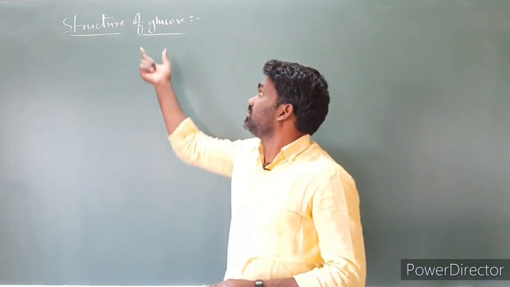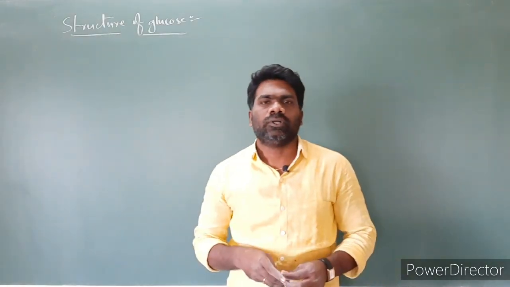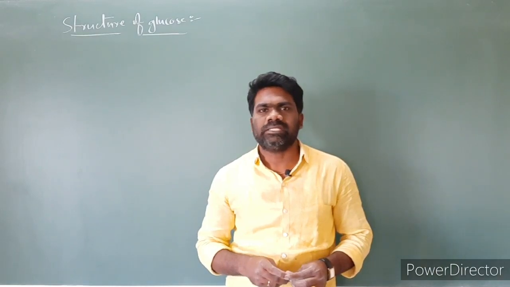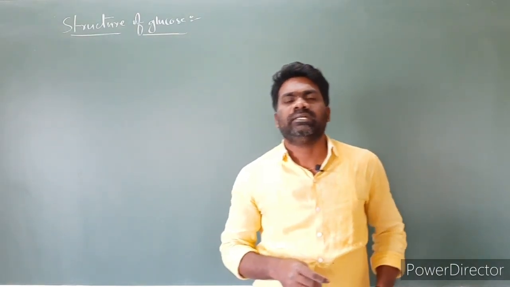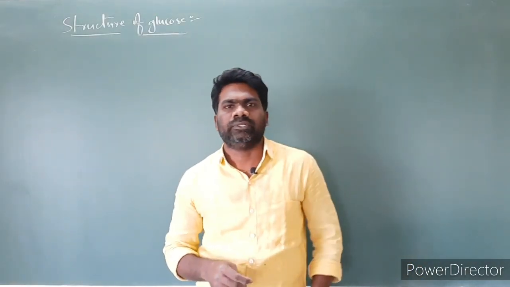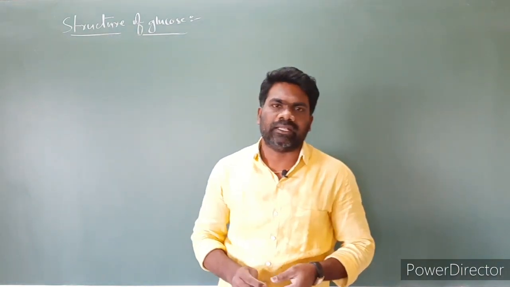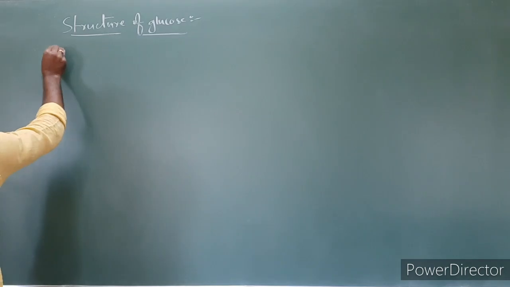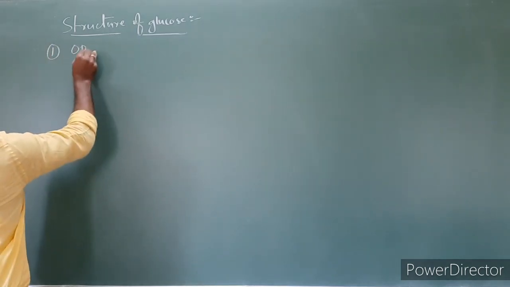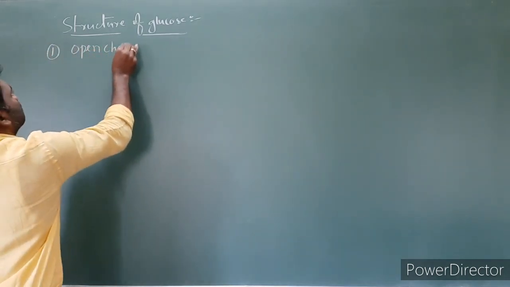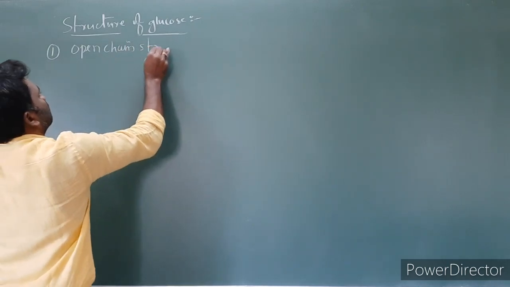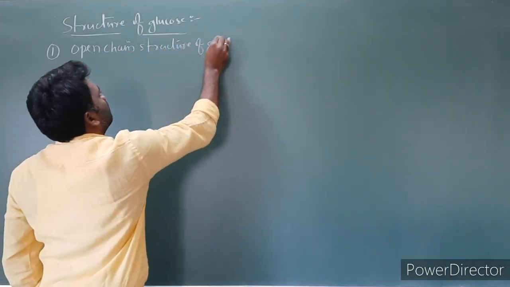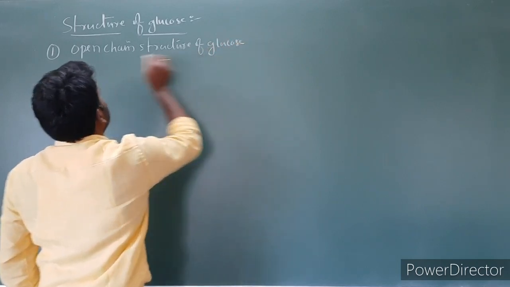Next topic, structure of glucose. Glucose has two structures. The first one is the open chain structure of glucose and the second one is the cyclic structure of glucose. Now let us discuss one by one in detail. Among them, the first one is the open chain structure of glucose.